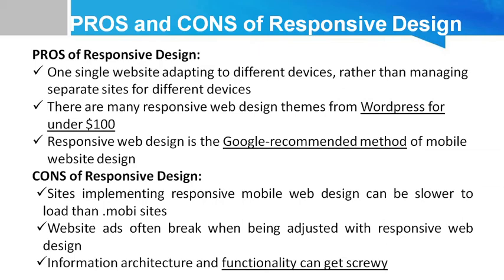Let's discuss the cons of responsive design. A site implementing responsive mobile web design can be slower to load than a .mobi site, and ads often break while being adjusted with responsive web design. The information architecture and the functionality get screwy.